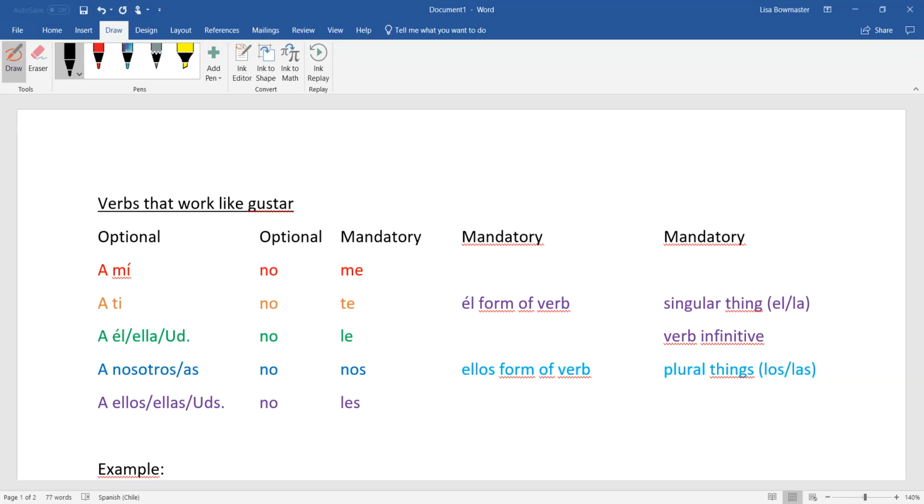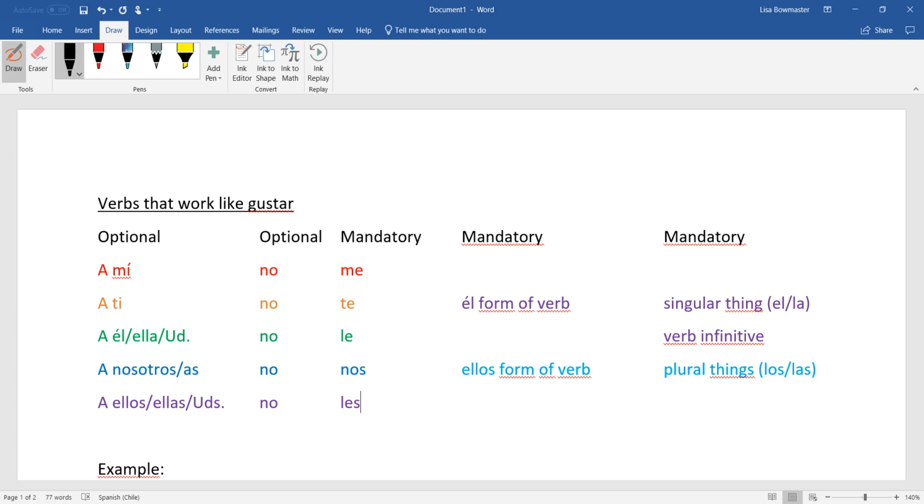Welcome to chapter 60. We are talking about verbs that work like gustar. Here is our formula for how we use gustar. You've probably seen me draw this 4 or 5 times this year, but it's not going away. So remember, the first part of the formula does not influence the second part of the formula. Just like we say me gusta and then a singular thing, or me gustan and then a plural thing. All these verbs will work that way.